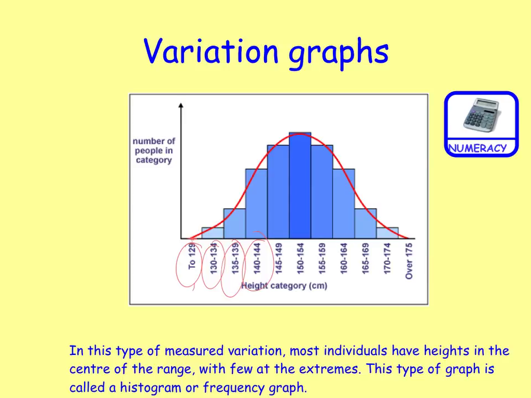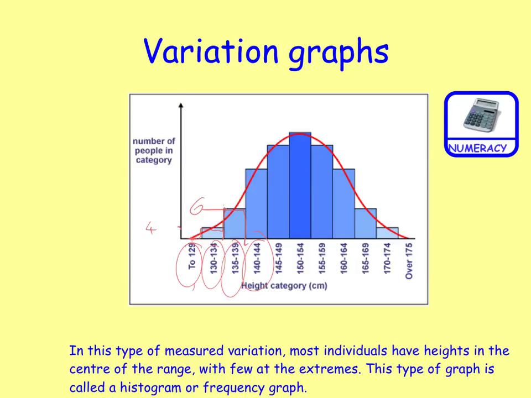The number of people that fall between a height of 130 to 134 centimetres, well, that may be something like 4 individuals. So you draw a wee bar, and then the number of people between 135 and 139 centimetres, that could be a bit more, maybe 6 people fall in that category.